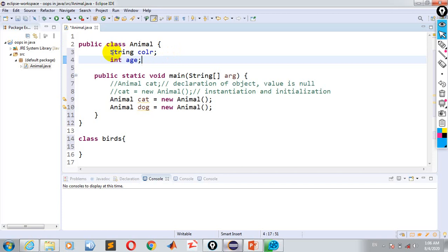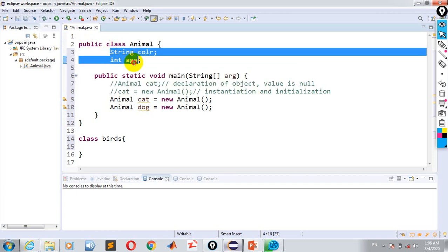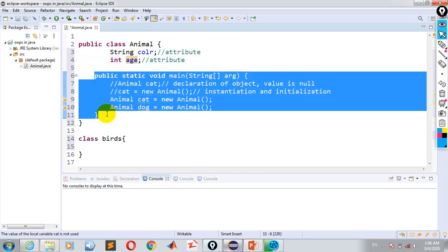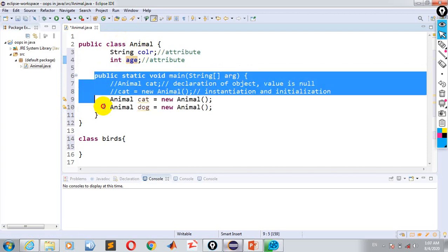So here I have taken two variables after this class and outside the methods. So we can say this is an attribute and this is an attribute. One attribute for the class and another attribute for the class. And this is a method. We said that the body of a class consists of attributes and methods.